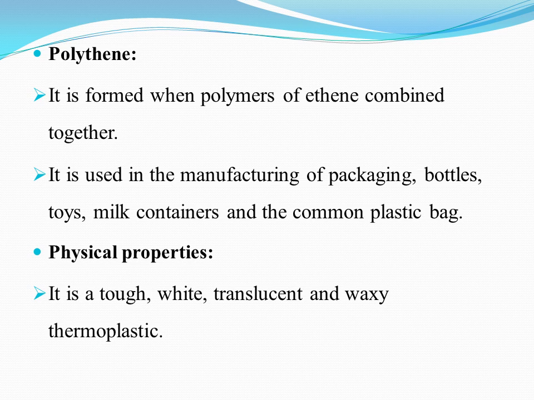Physical properties. It is a tough, white, translucent, and waxy thermoplastic. Translucent means semi-transparent. Waxy means that it has a wax-like appearance. Thermoplastic. What is thermoplastic? Thermoplastics are the substances that become plastic on heating and harden upon cooling. Thermoplastic becomes soft when heated and can be reshaped.